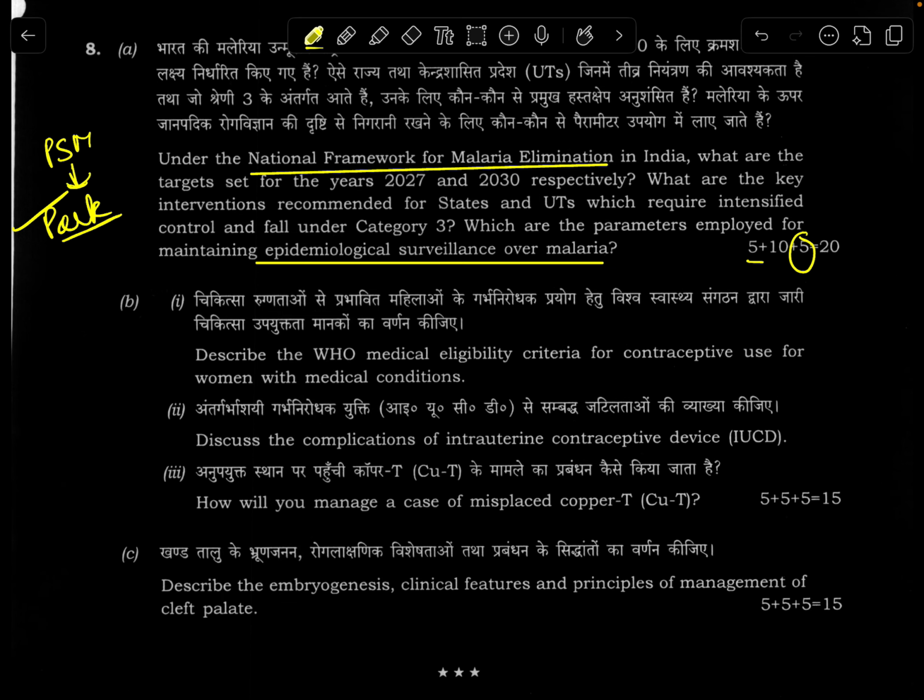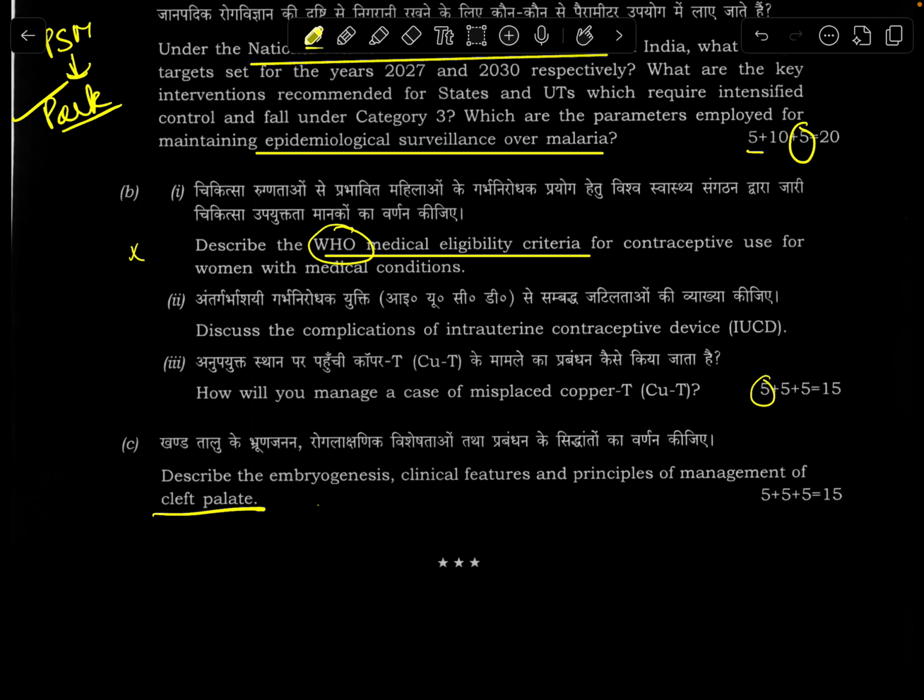I was able to recall, but once again, since the second subpart, especially this WHO medical eligibility criteria for contraceptive, this 5 marker, I was not sure about this exact WHO medical eligibility criteria. So, I shied away from this question. And cleft palate has been a topic which had not been asked till now. So, this was unasked, which made it predictable.